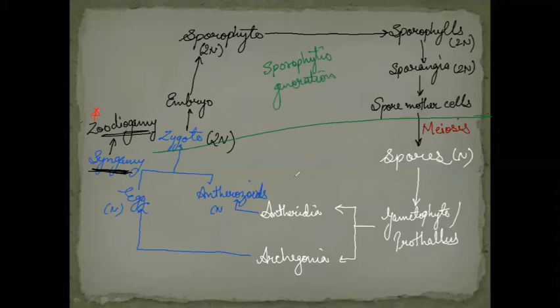And this one we have is gametophytic generation. So in both types of generations, they have more than one stage. So it is a diplohaplontic life cycle, because diploid stages are more dominant, or the main plant body is diploid. Hence it is a diplohaplontic life cycle. Mark this point, that the life cycle in the case of pteridophytes is diplohaplontic.